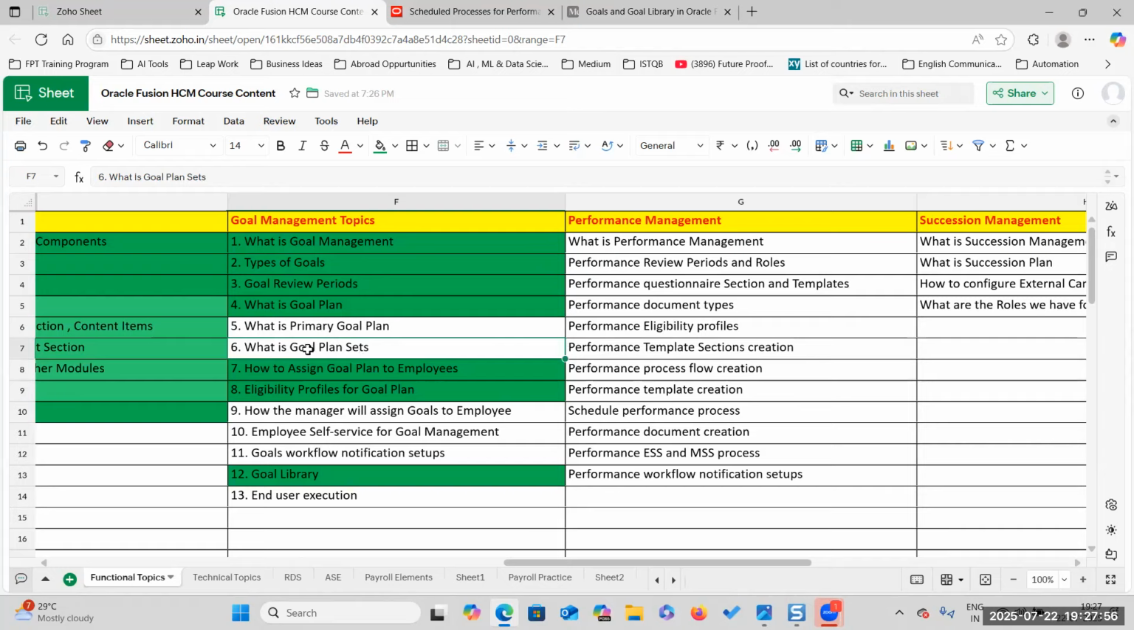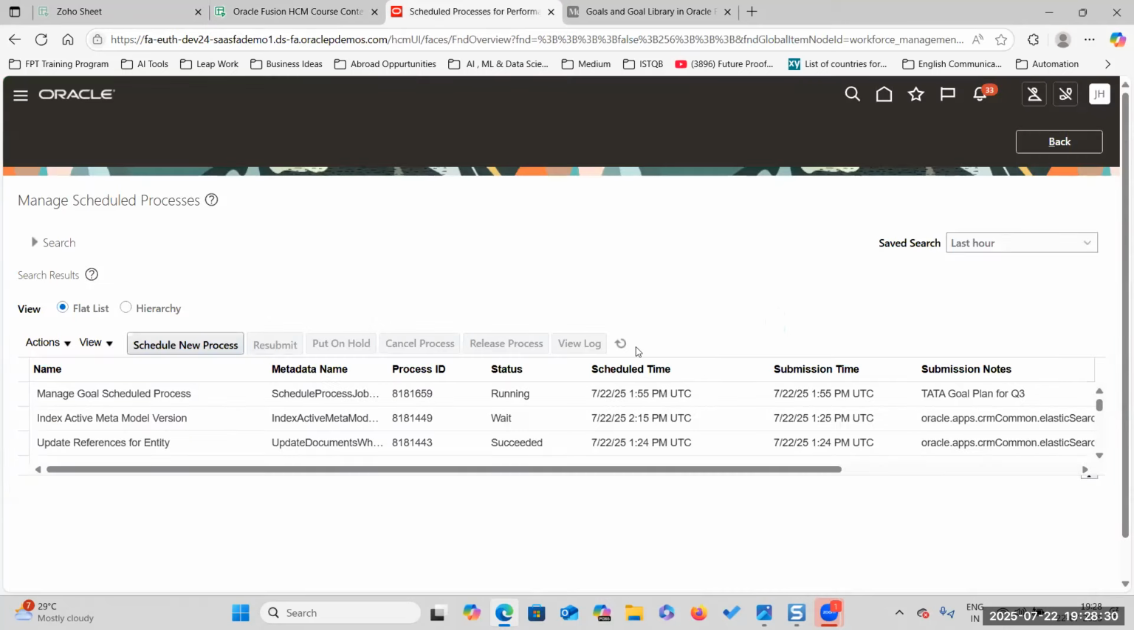What is the difference between goal plan and goal plan sets? A goal plan set is nothing but a set of goal plans. If there are 5 goal plans and you want to assign all 5 at a time for the same review period, then we can use goal plan sets. And what is a primary goal plan? There will be only one primary goal plan for one organization. Everybody should be synchronized with it; the primary goal plan is nothing but the organization goal. Tomorrow we will see the remaining topics.